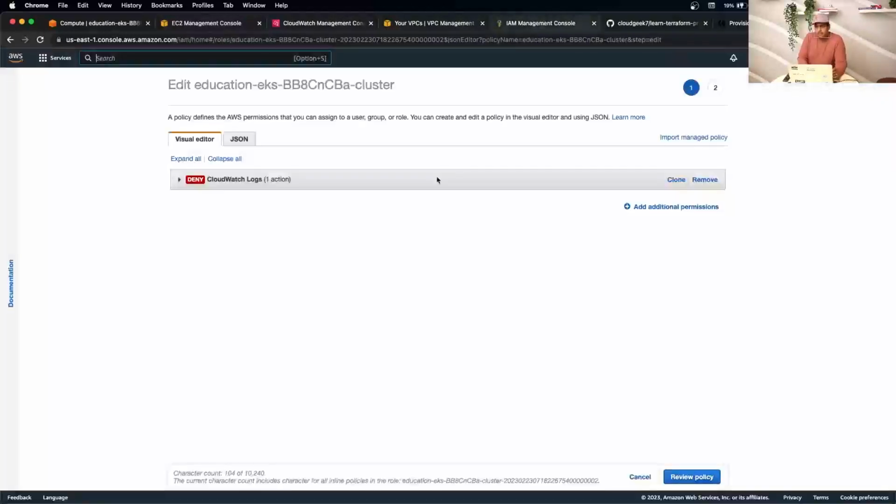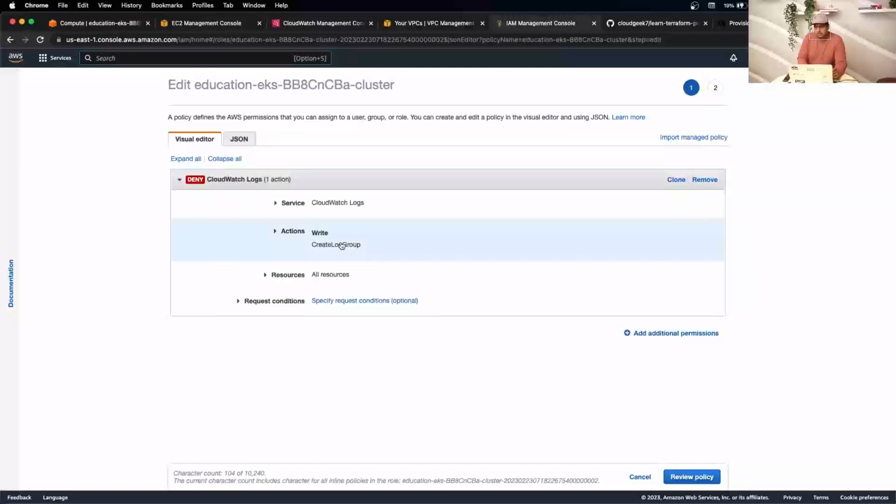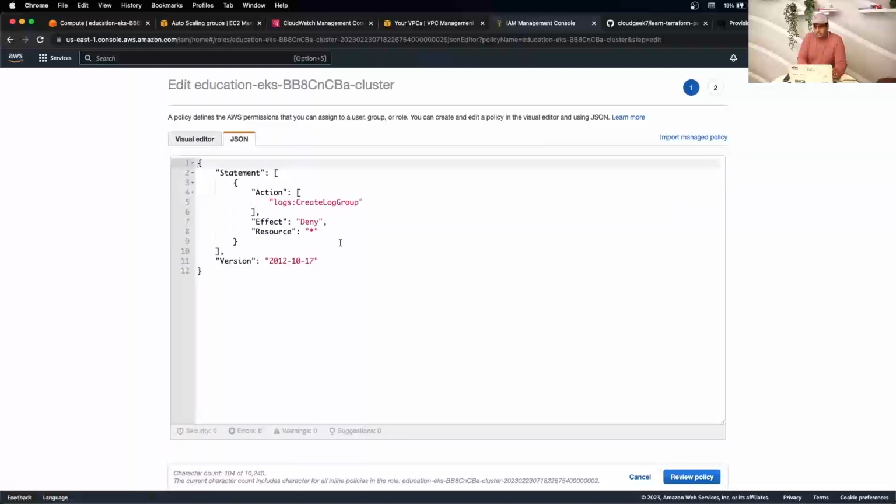I quickly would like to show you what it created: an extra inline policy to create permission to create a log group and then deny everything else. So that's just implementing a least privilege principle, which is good to know. Basically it's tightening up the security, limiting the permissions to the resources that are needed to be created.